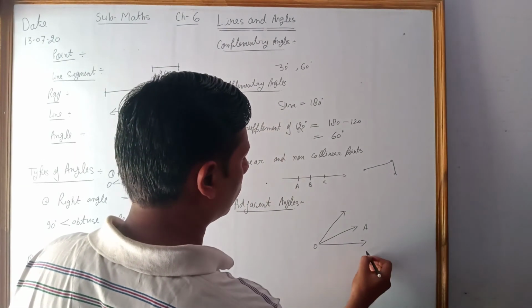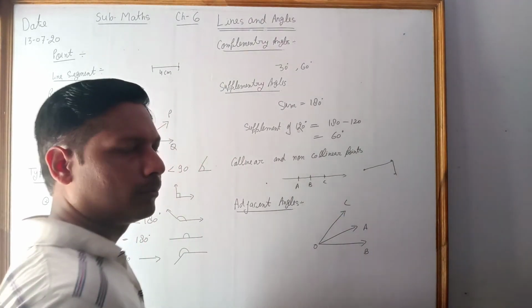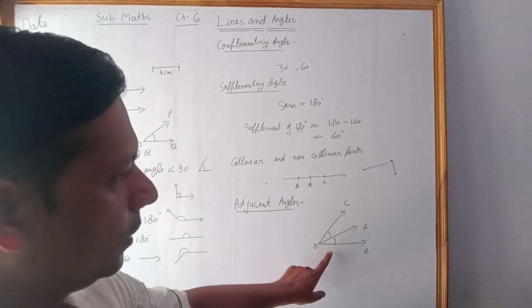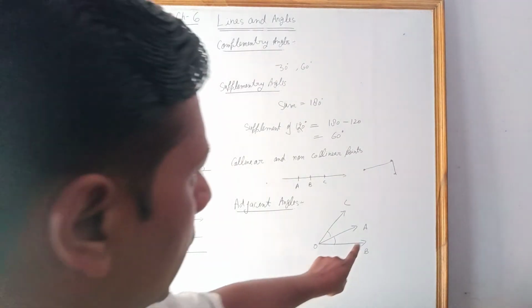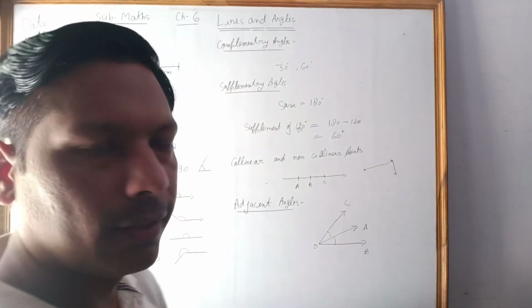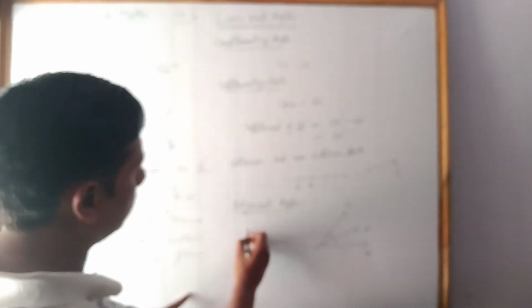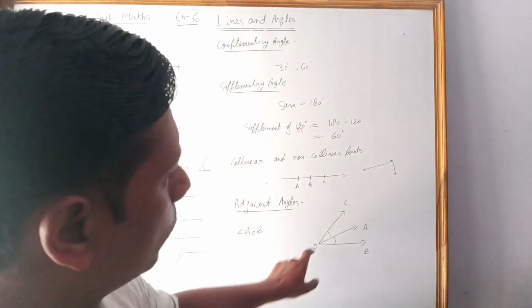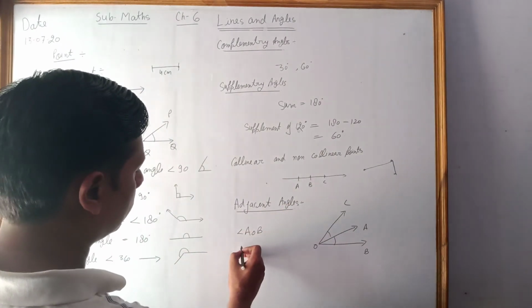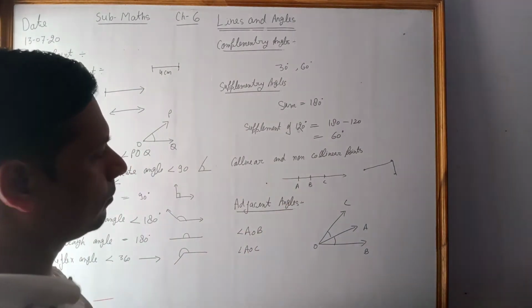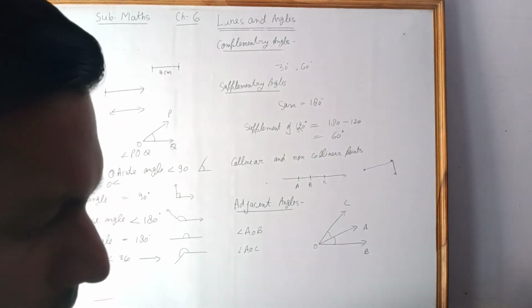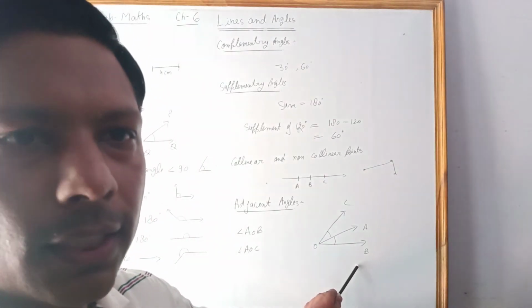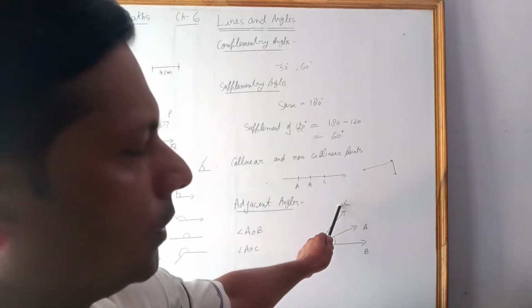See, A, O, B, C. In this figure, you will observe the angle AOB, right, and AOC, right? The next angle is AOC.